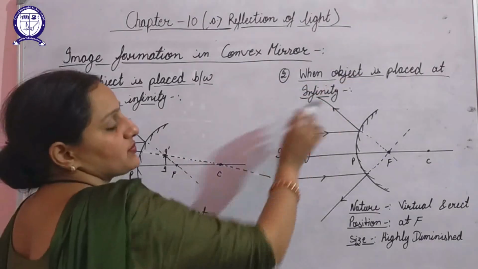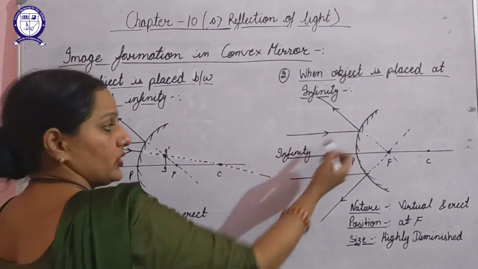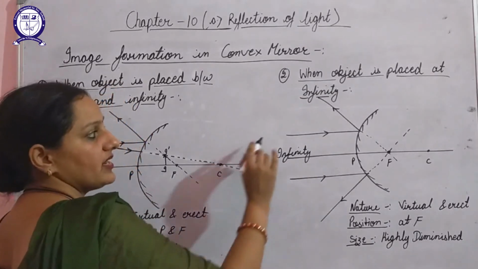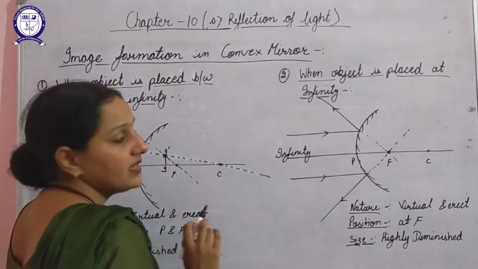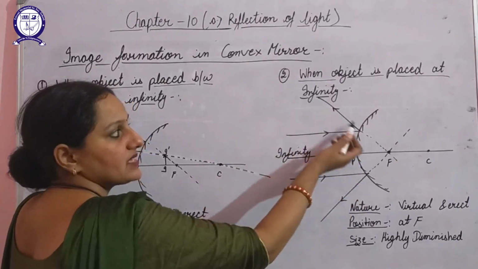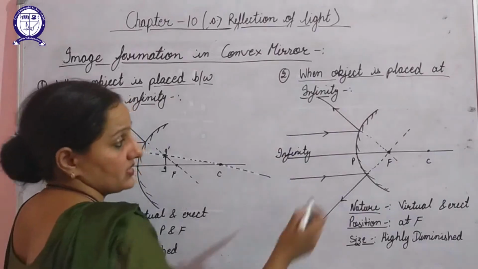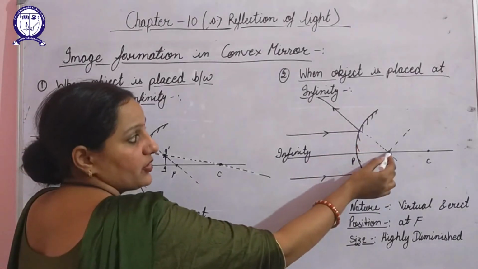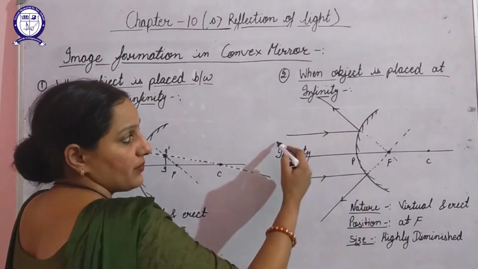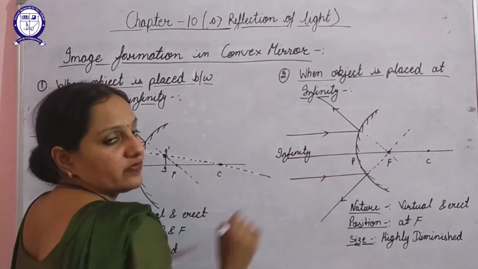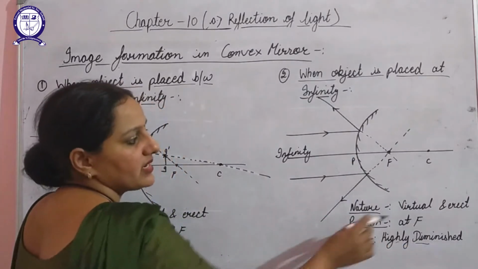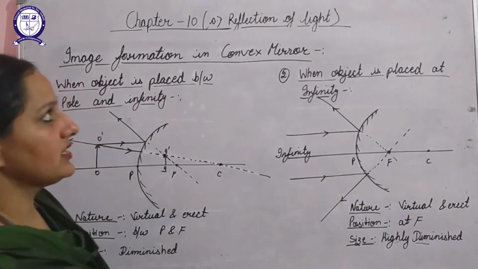Second, when the object is placed at infinity, I have shown it with the help of parallel rays of light that the object is at infinity and rays are coming from an object which is at infinity. The parallel rays of light after reflection will pass as if they are coming from the focus. So they appear to meet at the focus, and obviously the image will be formed at the focus. In comparison to the object size, we cannot visualize the image size here. So its size will be highly diminished and nature is virtual and erect.